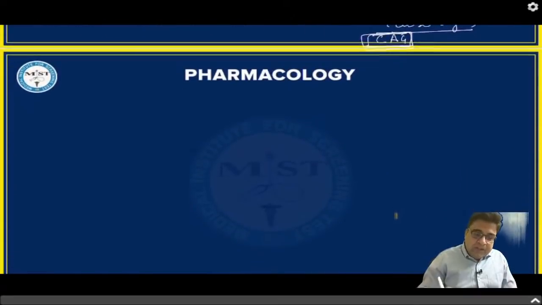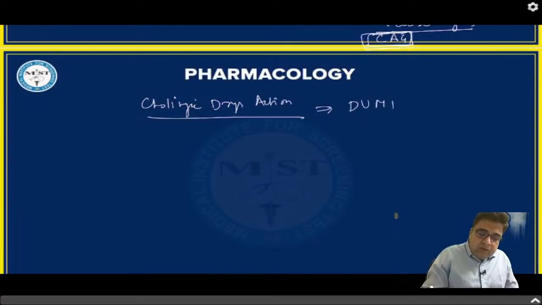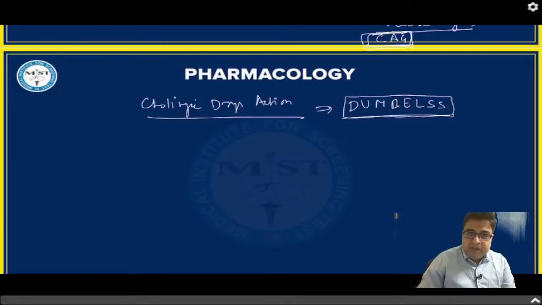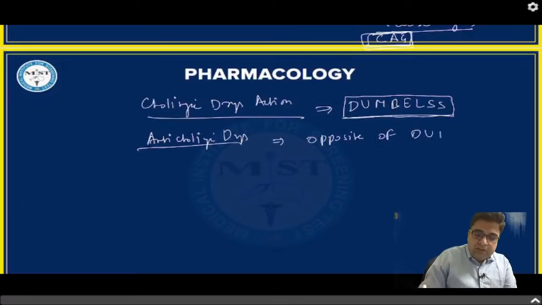Now regarding this question, please remember, if we talk about the actions of cholinergic drugs in the body, there is a mnemonic for this. The answer is DUMBBELS. During our class discussion, we have discussed the actions of cholinergic drugs, which you can remember by this mnemonic. If the question is placed on anticholinergic drugs, then anticholinergic drugs will do the action which is opposite of these DUMBBELS.